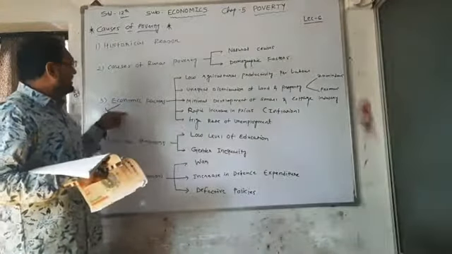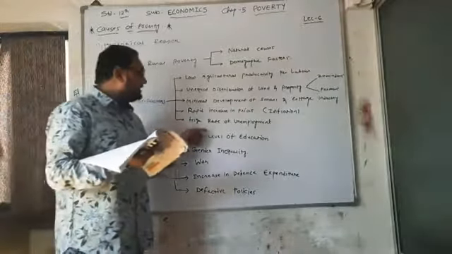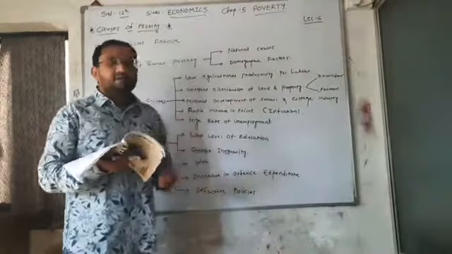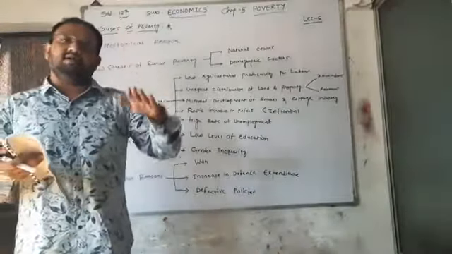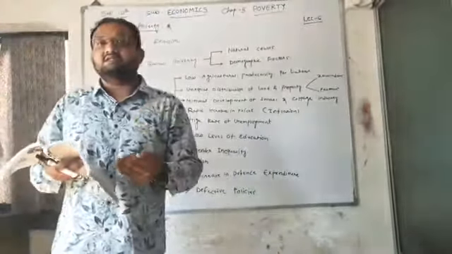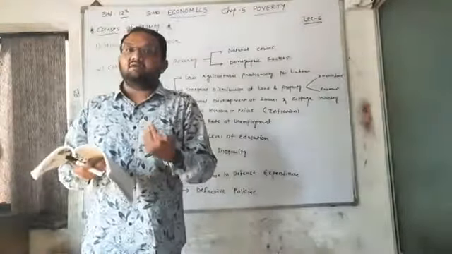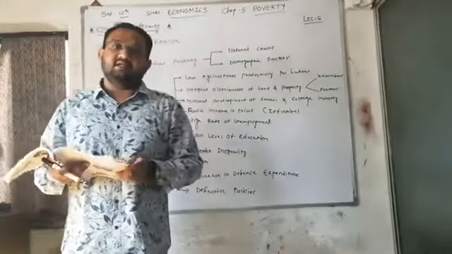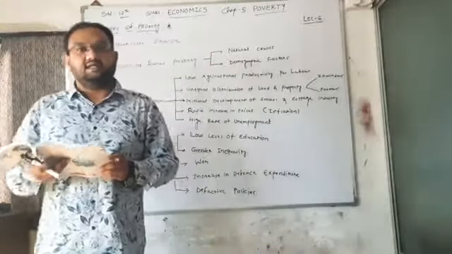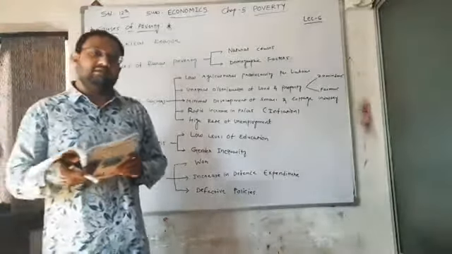Now the fifth and last point of economic factors is the high rate of unemployment. Due to unemployment, the income level of people is very low, and due to this the poverty is very high. Because if people are not able to get employment for some days, then they are not able to gather anything as income, and that will result in the highest level of poverty.